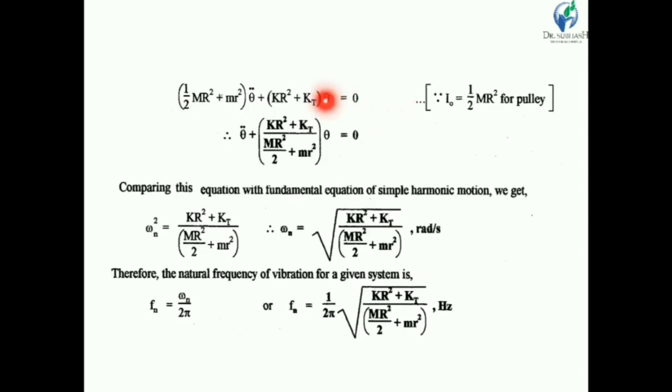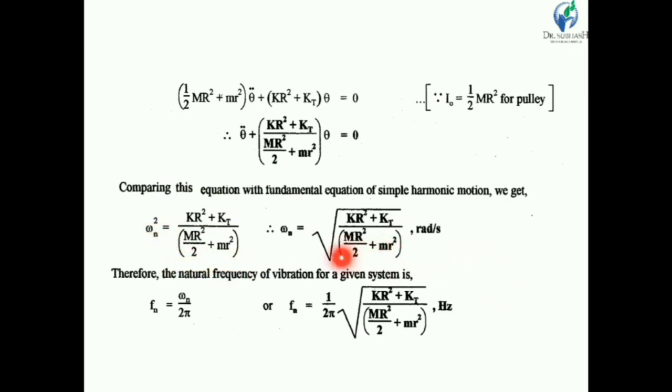Finally, if we simplify the equation, we get theta double dot plus (capital K R square plus capital KT) divided by (capital M R square by 2 plus small m r square) into theta is equal to 0. If we compare this equation with the simple harmonic motion equation, we get omega n square is equal to (K R square plus KT) divided by (M R square by 2 plus m r square).